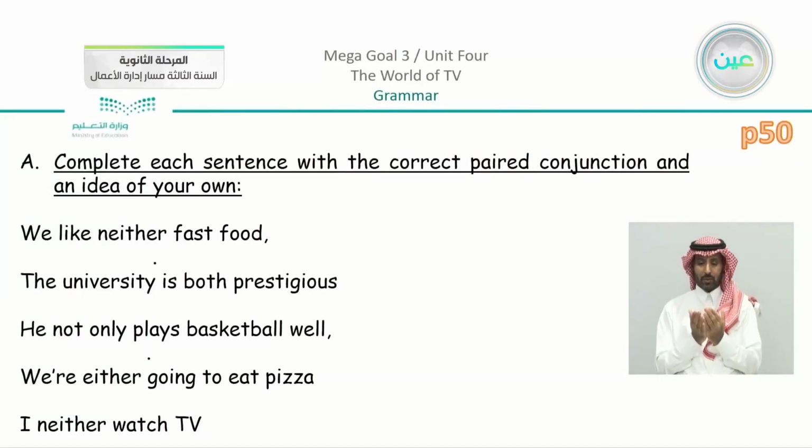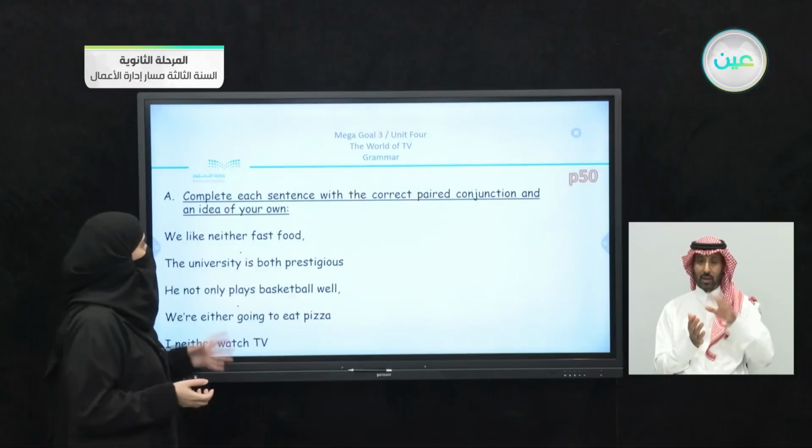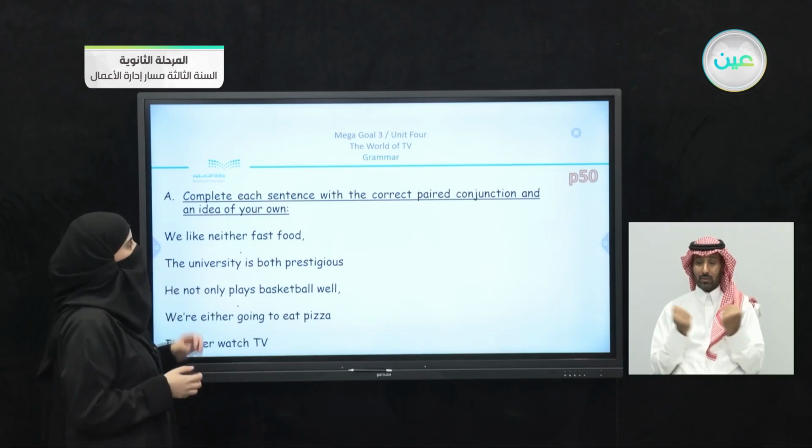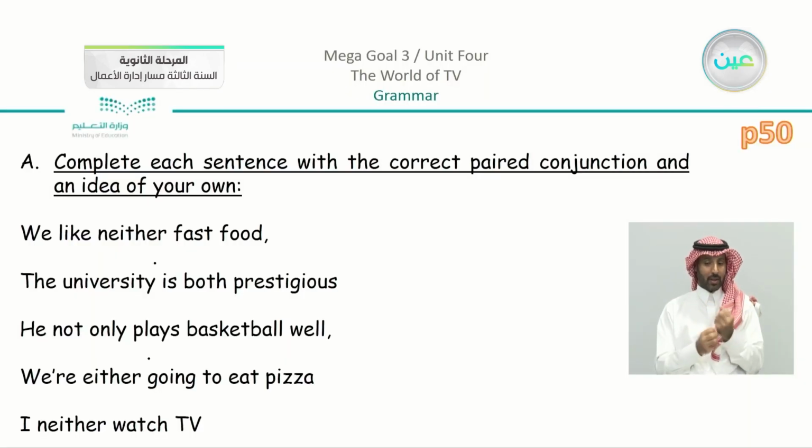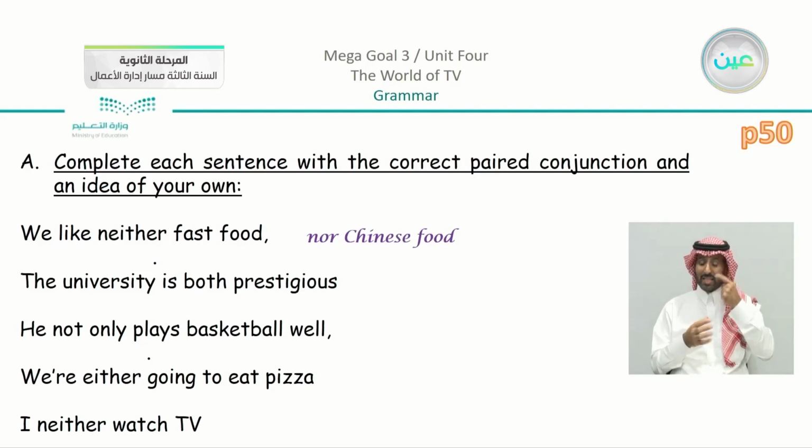Okay, so we have our exercise in the book. We have the exercise page 50. Now, the exercise, we complete each sentence with the correct paired conjunction and an idea of your own. So note that we are going to use paired conjunctions. And of course, you can complete with an idea of your own. Now we have the first one. We like neither fast food. So if you don't like fast food, you can say, for example, nor Chinese food.